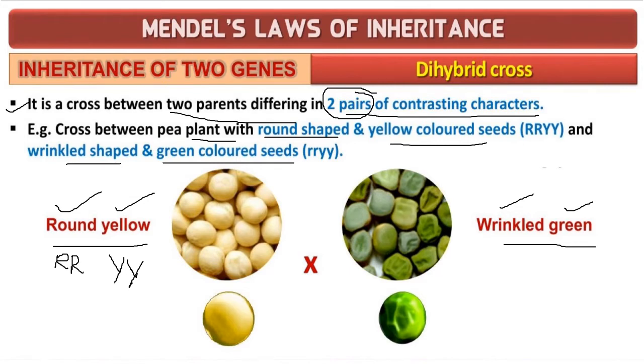Round and wrinkled are the shape, so we will write a small r for wrinkled and a small y for green. So these are two pairs of contrasting characters. So what is the definition of dihybrid cross? It is a cross between two parents differing in two pairs of contrasting characteristics. We call it a dihybrid cross.